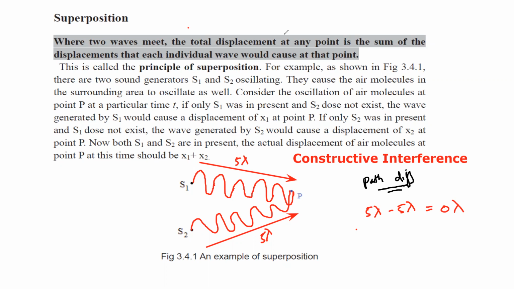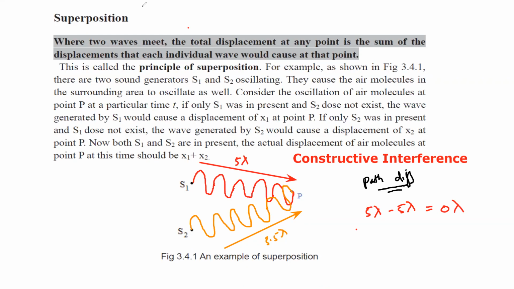In the same way, if one of the waves is covering 5 wavelengths and another one is 5.5. For example, one wavelength, 2, 3, 4, 5, and then 5.5. I will use another color. So that is one wavelength, 2, 3, 4, 5, and then 5.5. So basically, one wave is covering 5.5 wavelengths, and the other one is 5.